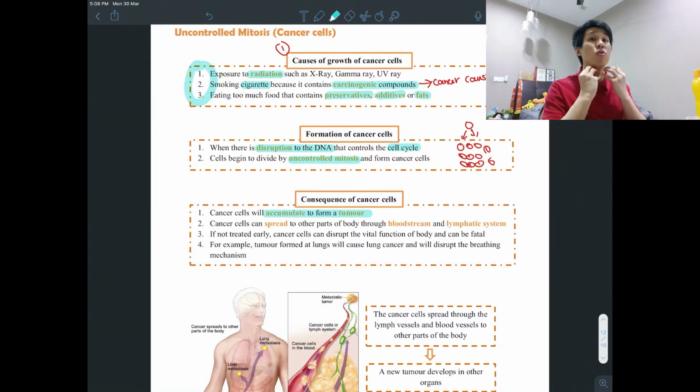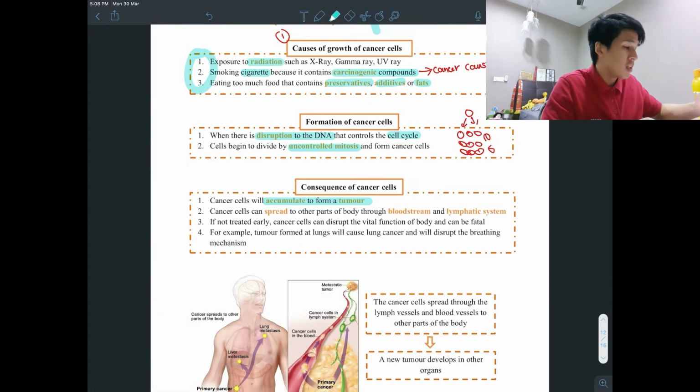People who have throat cancer are people who smoke too much, because the smoke goes into your throat, then the cells in your throat become cancer cells and become a tumor. That's why you have throat cancer. Lung cancer also is due to smoking because smoke goes into the lungs.